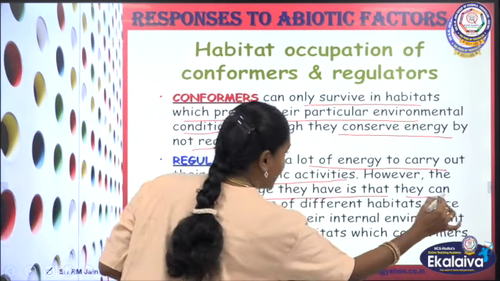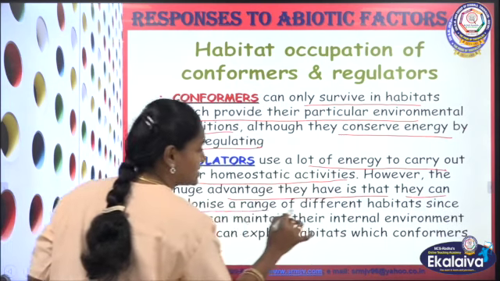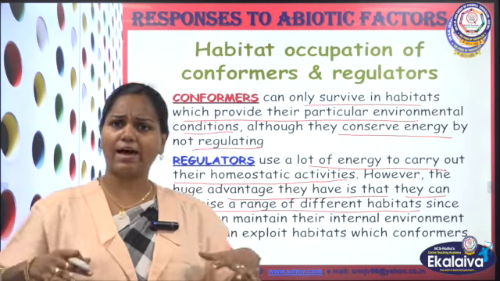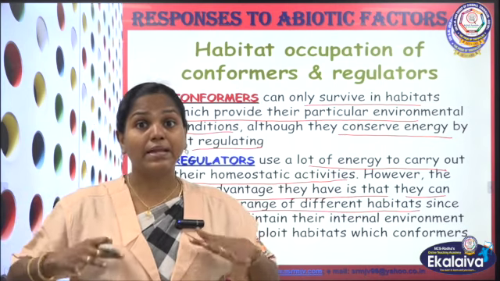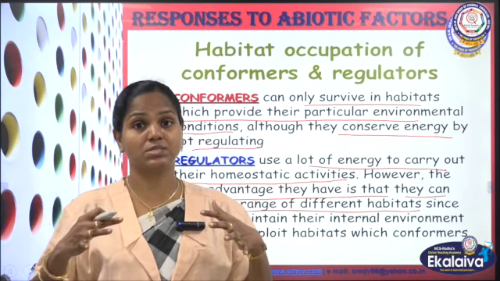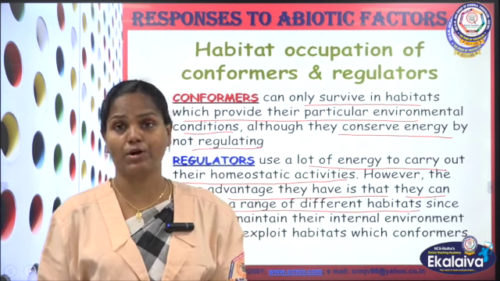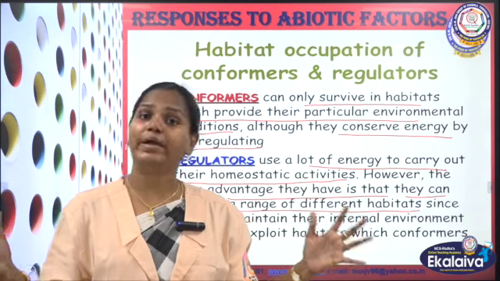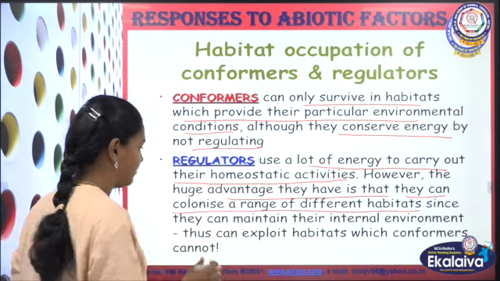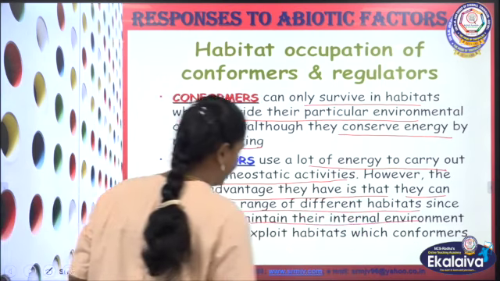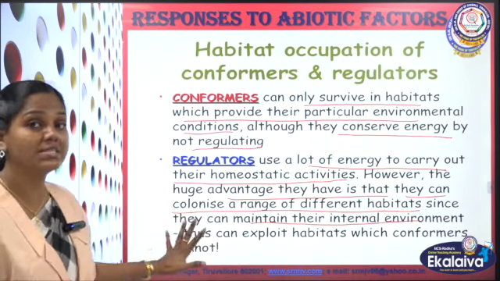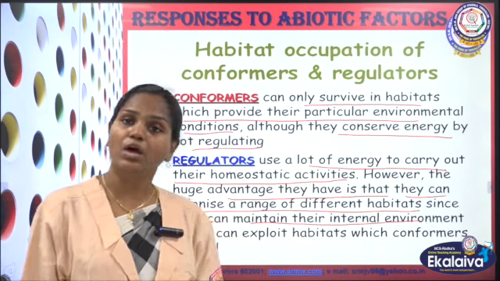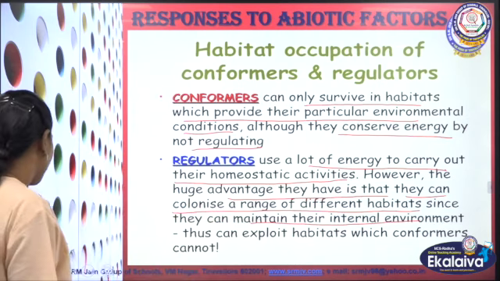They can colonize a range of different habitats, because wherever they go, they can maintain their steady body temperature, that is, a steady internal environment in their body, so they can inhabit a wide range of areas. That is the advantage. So this is the advantage and disadvantage with our regulators and conformers.